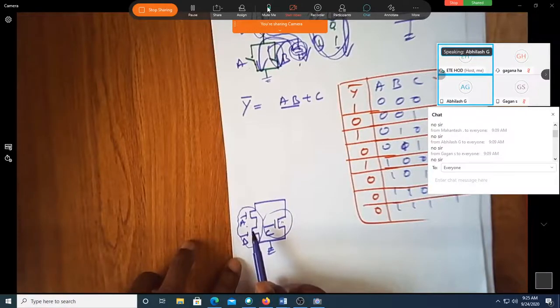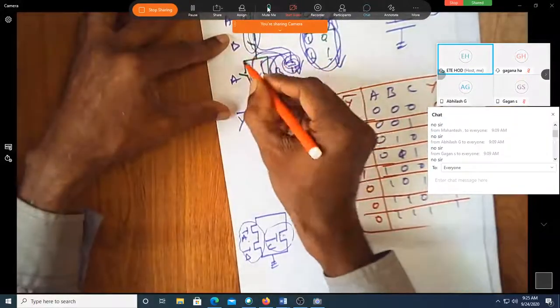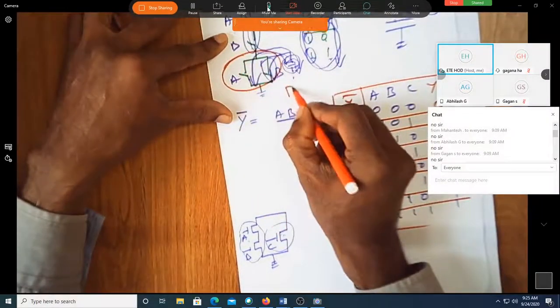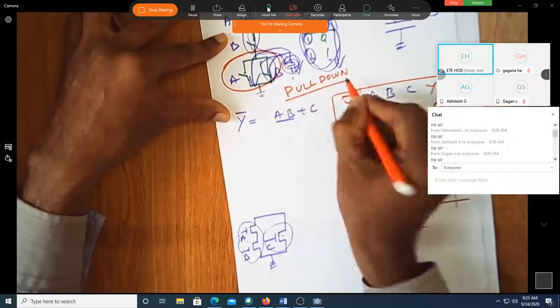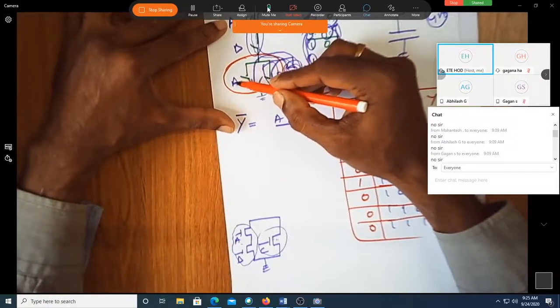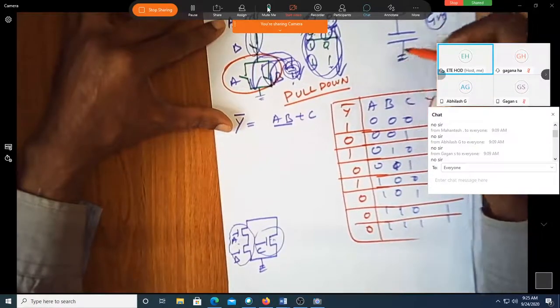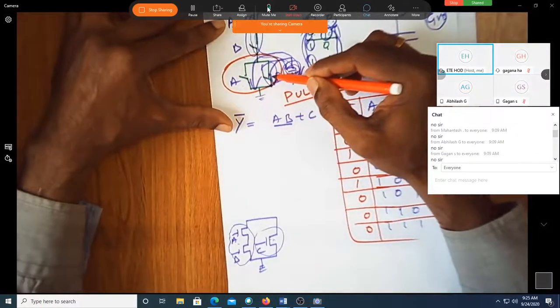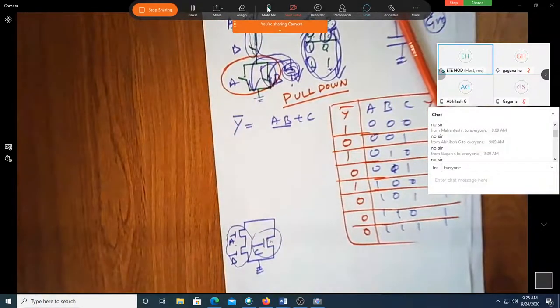Now, whenever I want to write the pull-up network, let me also say something: this is called the pull-down network. P-U-L-L down. Why the name pull-down? Whatever circuits are implemented using NMOS are called the pull-down network because it is responsible for bringing the output down to 0. That's why it is pull-down.